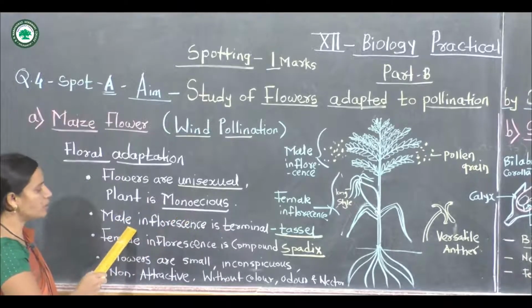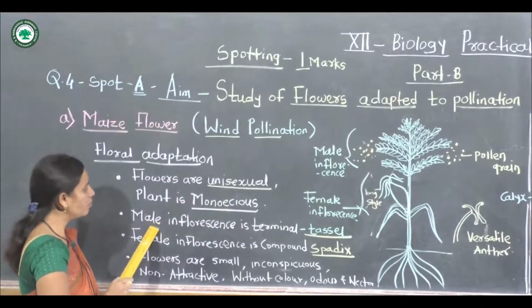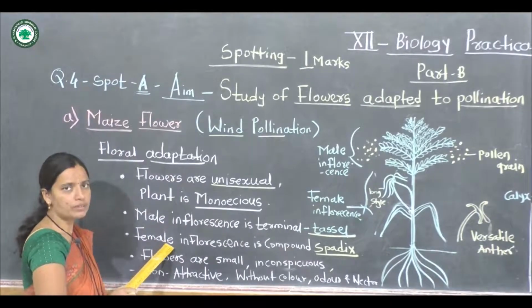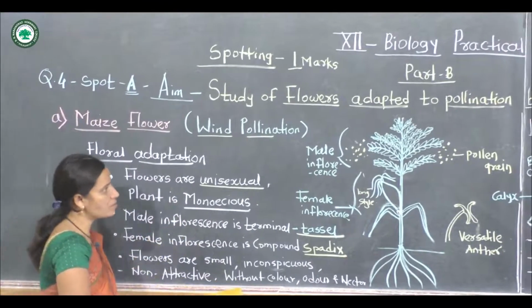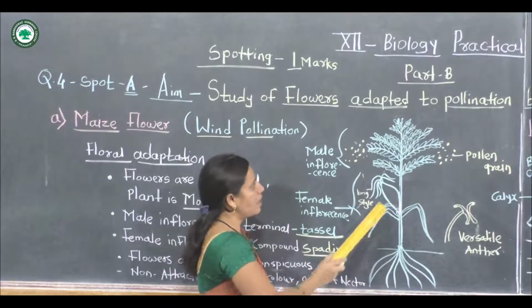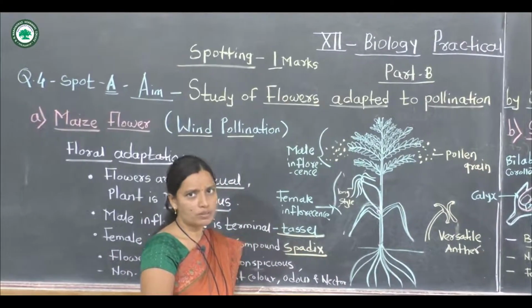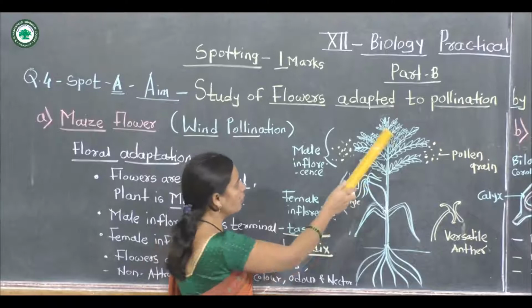Next, this monoecious plant shows two types of flowers, male and female flowers. The male flowers arise at the terminal position of the plant, and a group of these flowers is called an inflorescence.